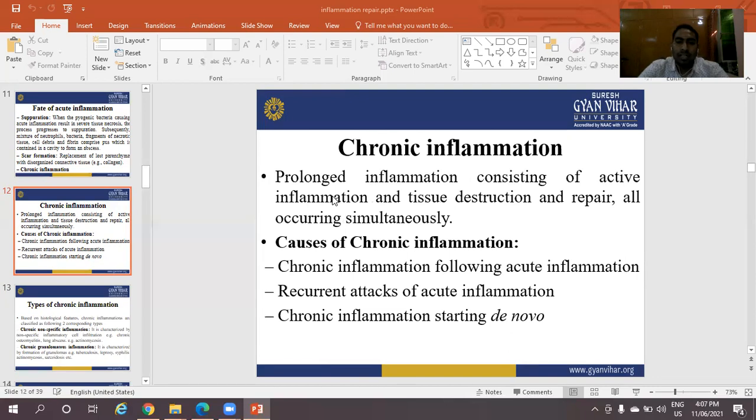Causes of chronic inflammation. Chronic inflammation following acute inflammation. Recurrent attacks of acute inflammation. Chronic inflammation starting de novo. These are the causes of chronic inflammation.